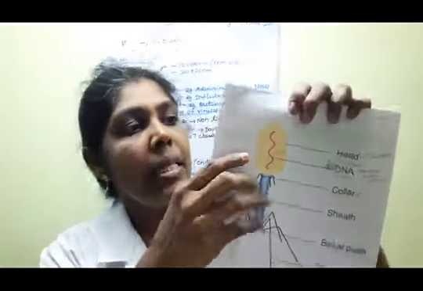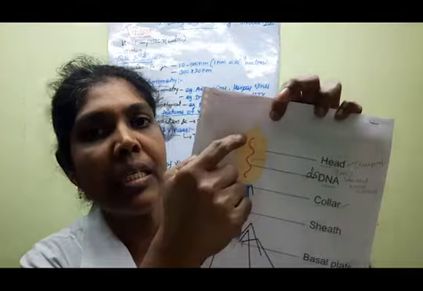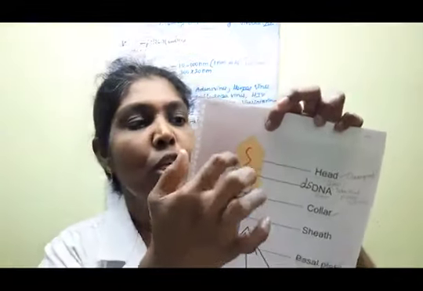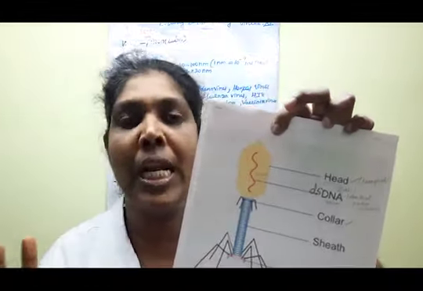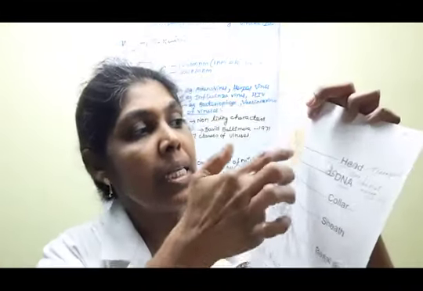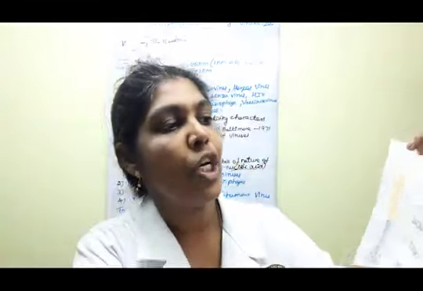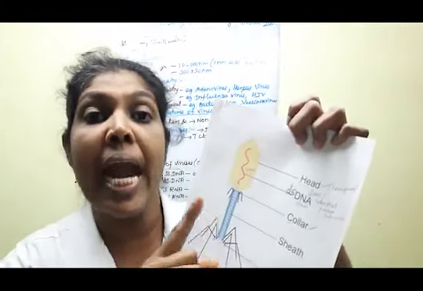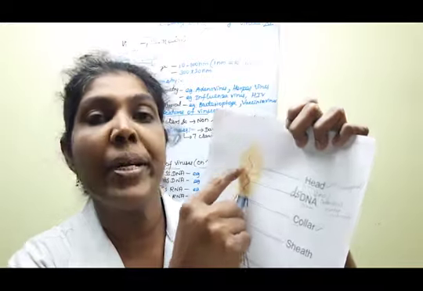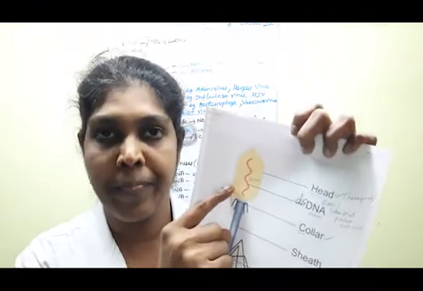Clear? Yes. Then the next one, if we are looking at the head region: it is hexagonal in shape. Around 2000 identical protein subunits make up this area.